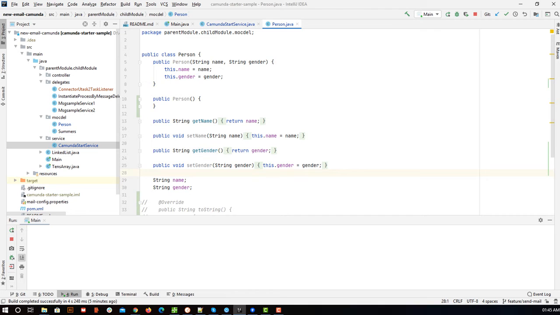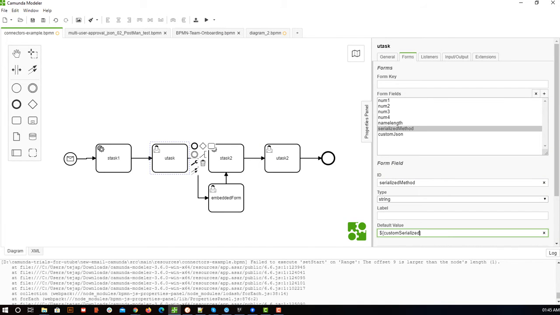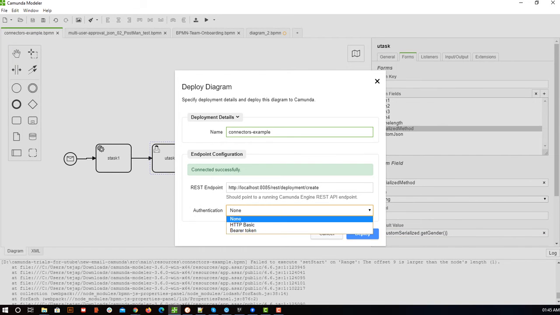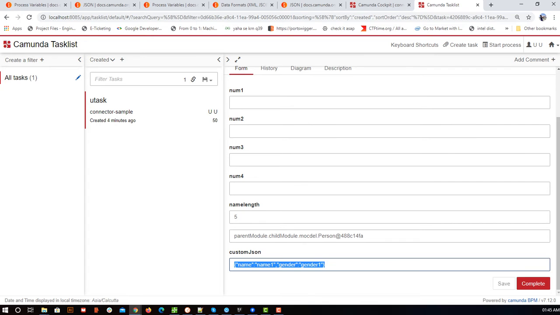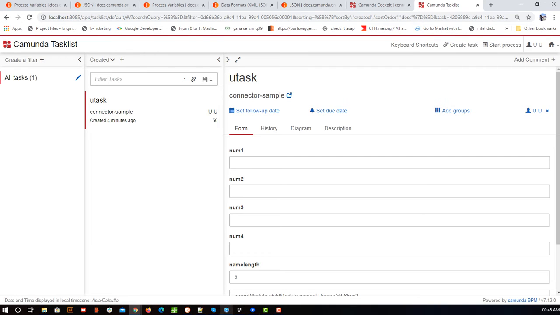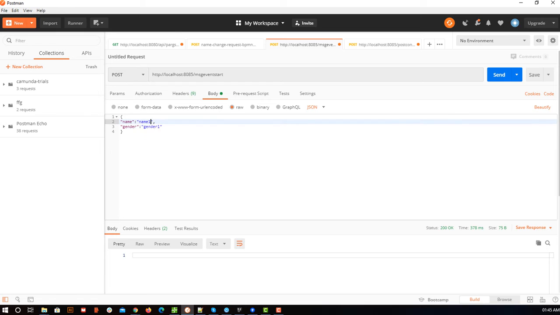If I write any function in this Pojo class, in general, forget Camunda, everything, we can call that function based on the object. So that's how I'm going to call get gender, and I'll simply modify it in this command. Dot get gender. Okay, I'll save this, I'll redeploy. Let me refresh, let me pass one more thing, name to, gender to, send. Okay, now let's refresh this.